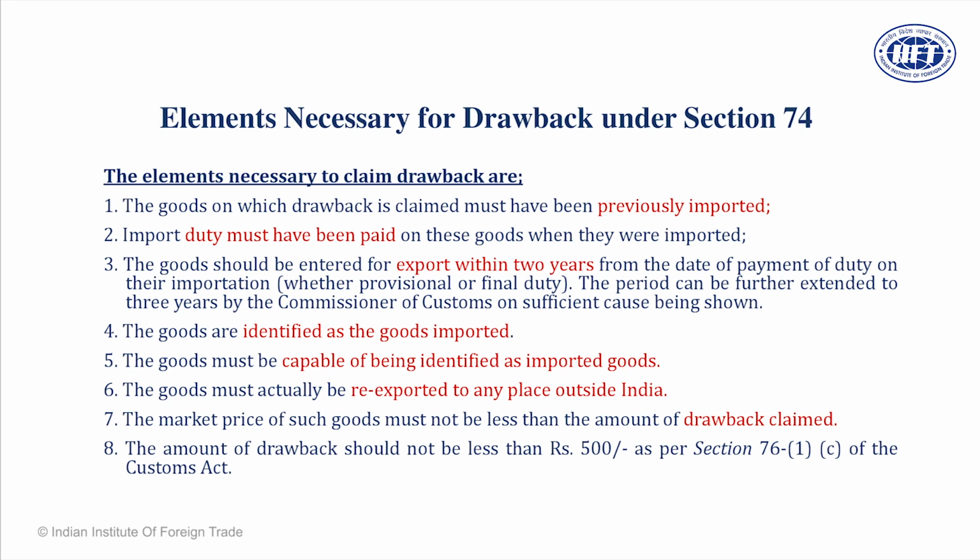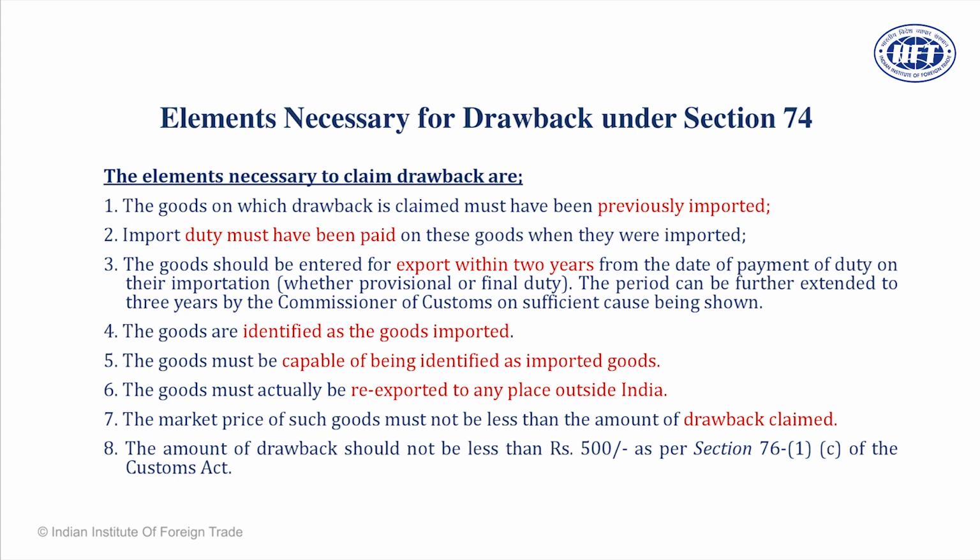There are certain preconditions. Goods must be previously imported. Proof is the bill of entry. Duty must be paid. There are two proofs. In case duty is paid manually, TR6 challan. In case the duty is paid online, GAR 7. GAR form GAR 7 is the form which is mandated for payment of duty in India. Goods must be exported within 2 years, preferably within a period of 18 months. And in case you cannot re-export them and there are valid reasons because of which you cannot export them, in that case, you can get 2 extensions.